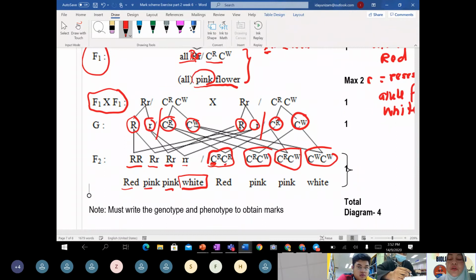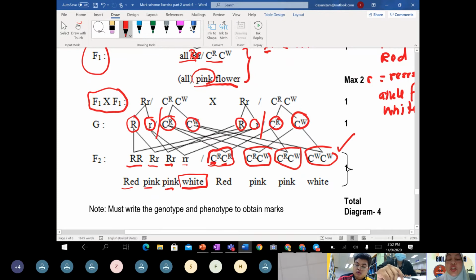Teacher prefers you all to use this symbol because dihybrid involves 4 alleles. Monohybrid has no problem, 2 alleles, red and white. But when it comes to 2 genes, 4 alleles,